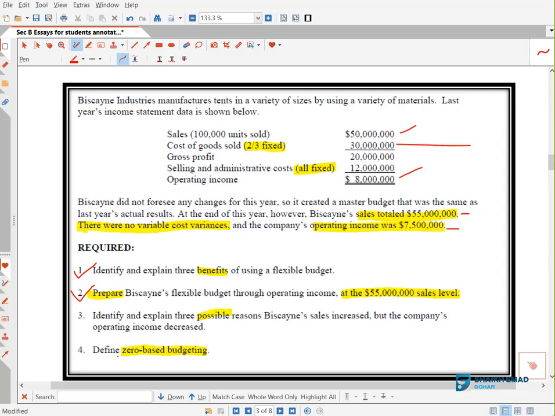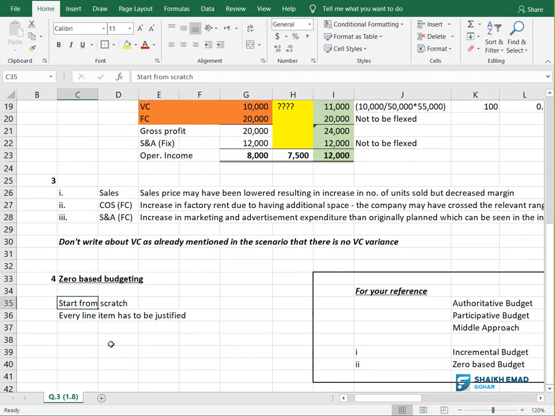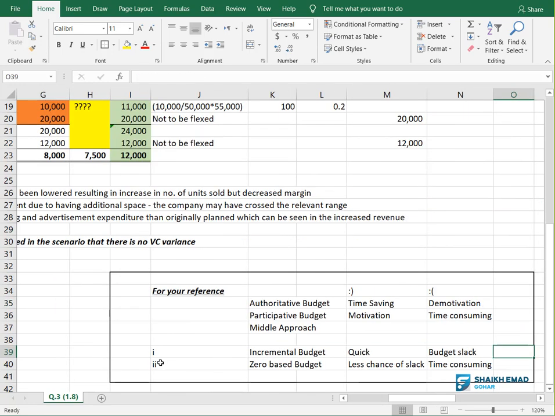What about the last question? Very simple. They say define zero-based budgeting approach. So in zero-based budgeting, what we do, we start from scratch and we have to justify every line item, and there is a very less chance of budgetary slack. Okay. So here I have written this for your information also.